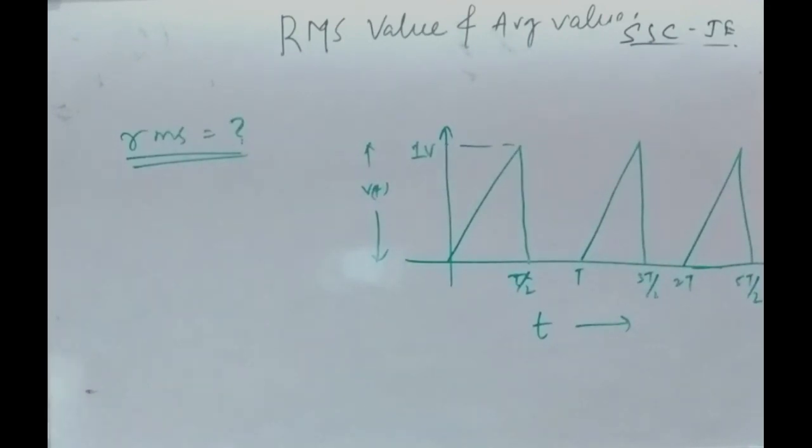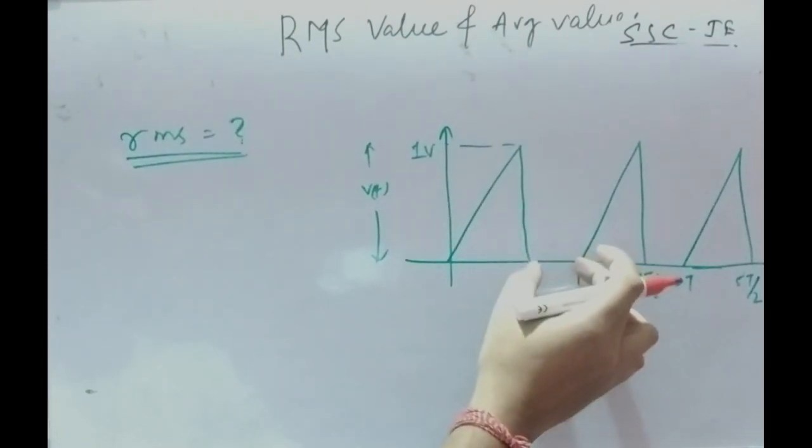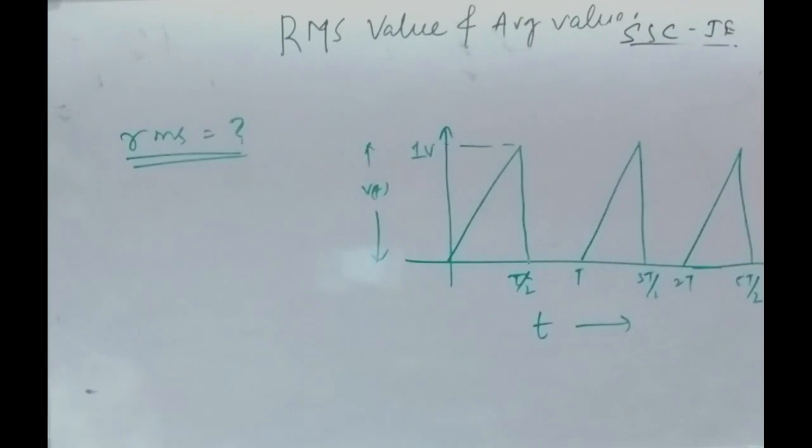Now let's go to the next question. Find the RMS value for this waveform. Here the peak value is 1 volt and this is a triangular waveform. For the first half period it is a triangular waveform and the next half period is 0. So find it using those basic concepts.